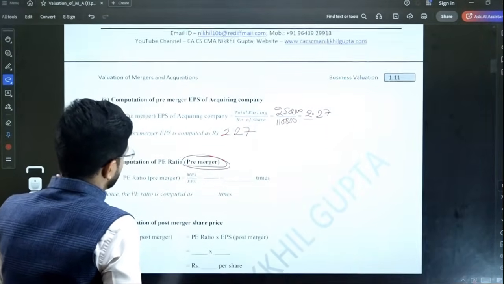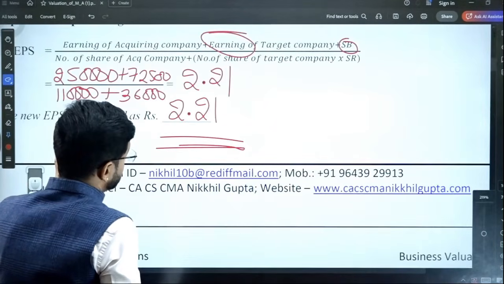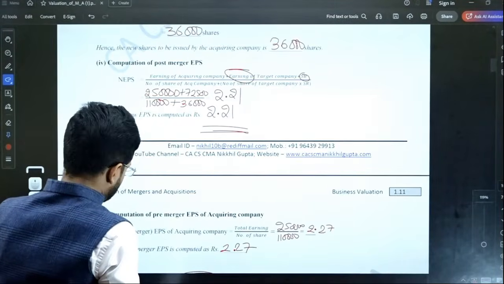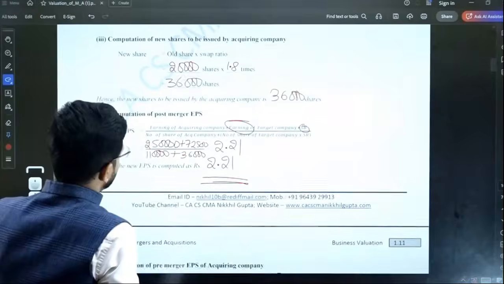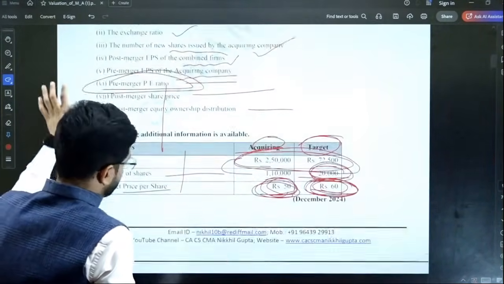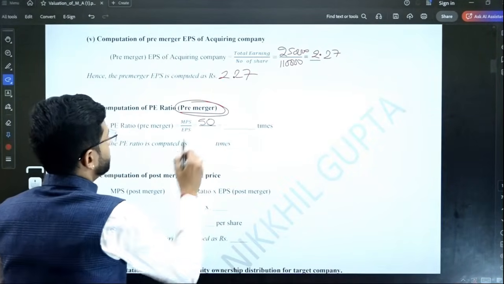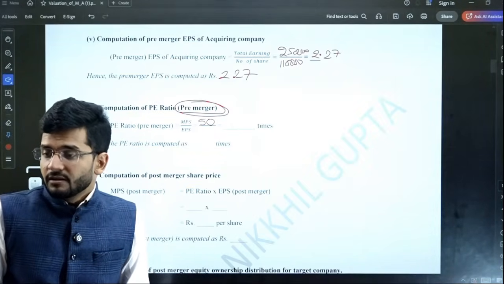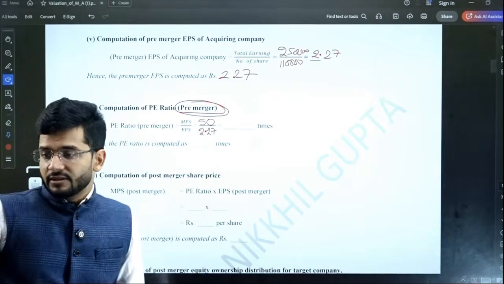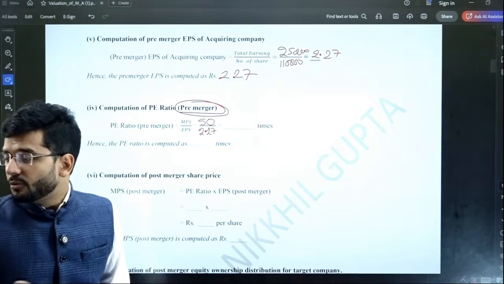So what is the market price per share? 50 rupees is the market price per share. What is the earnings per share? We have just computed 2.27 is the earnings per share. So 50 divided by 2.27, 22.03.